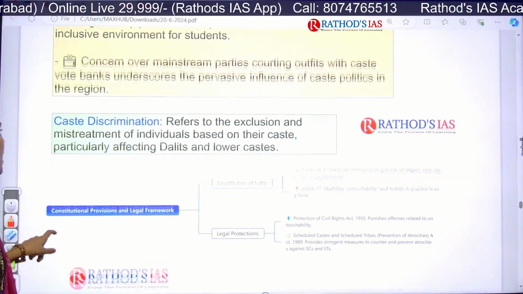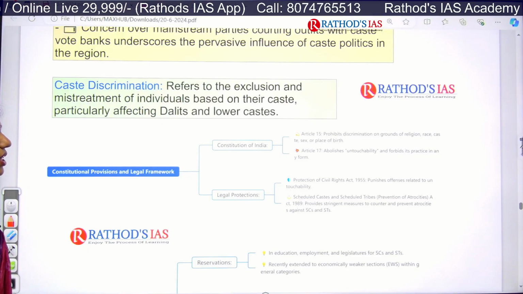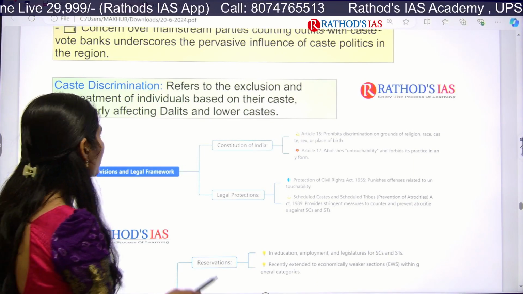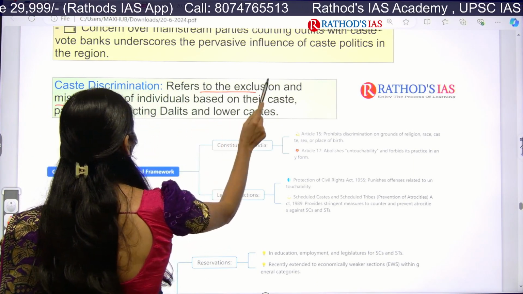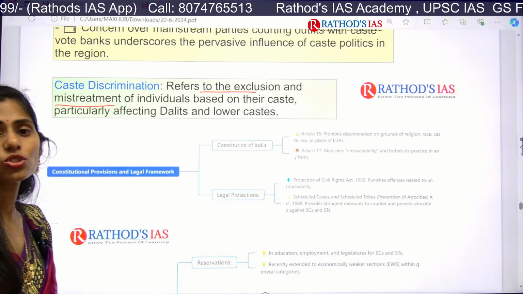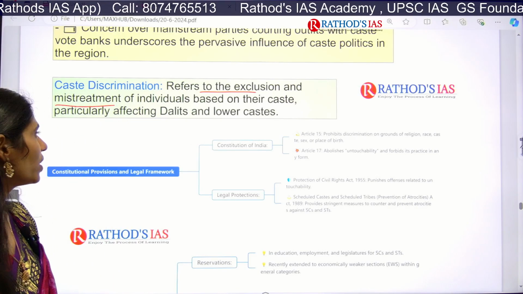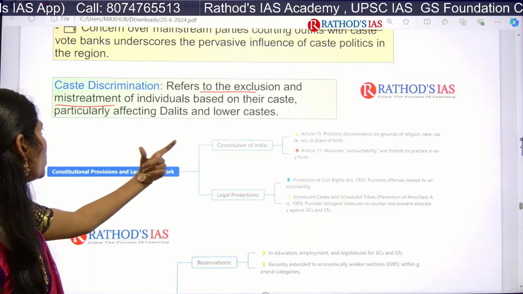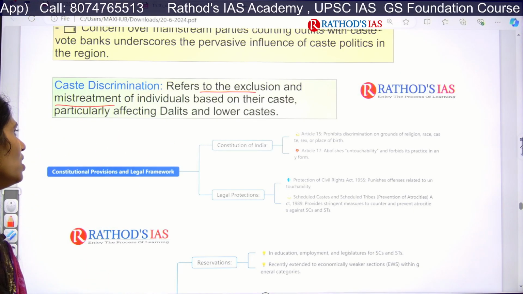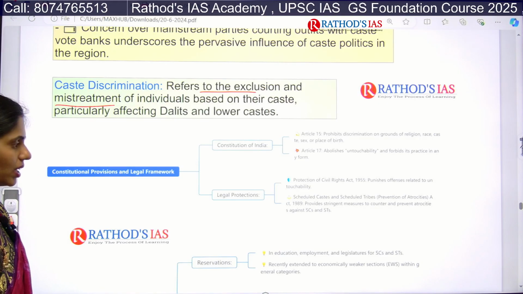Okay, so that's it. And what is this caste discrimination? It is nothing but exclusion and mistreatment of individuals based on their caste. So based on their caste itself, there is exclusion, there is mistreatment. So this is called caste discrimination.